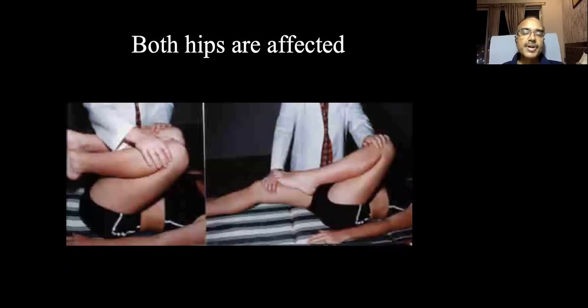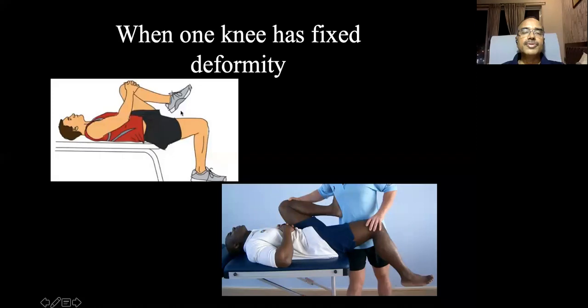When both the hips are affected, how do you know the amount of flexion deformity? You have to do it one by one. Do the Thomas test on the right hip, then do the left hip by flexing the other hip. So gradually do one by one, and that will tell you how much flexion deformity is present. Or suppose the knee has got a flexion deformity as well. Then how will you know? You take the patient to the edge of the bed, so the knee deformity gets exposed. Now you can see how much flexion deformity is present by doing a Thomas test with the patient at the edge of the bed. Okay.